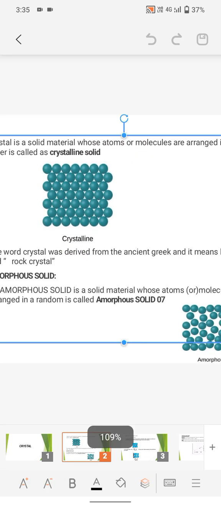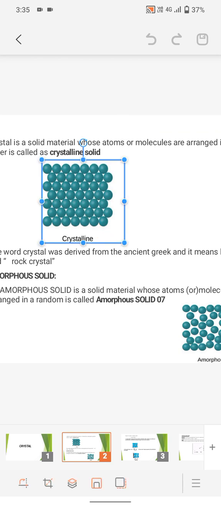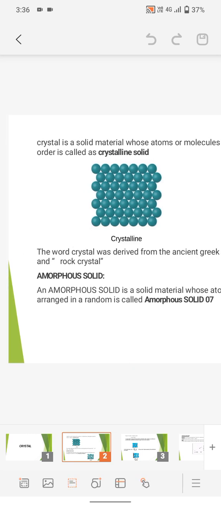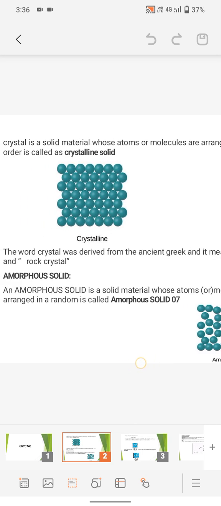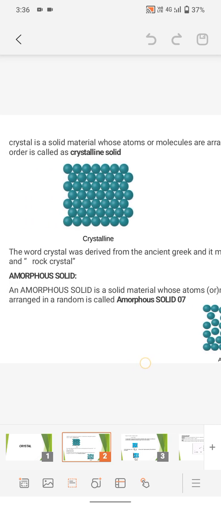Here the figure shows the perfect order of a crystal. It is arranged in a periodic arrangement. And the word crystal was derived from ancient Greek, and it means ice and rock crystal.